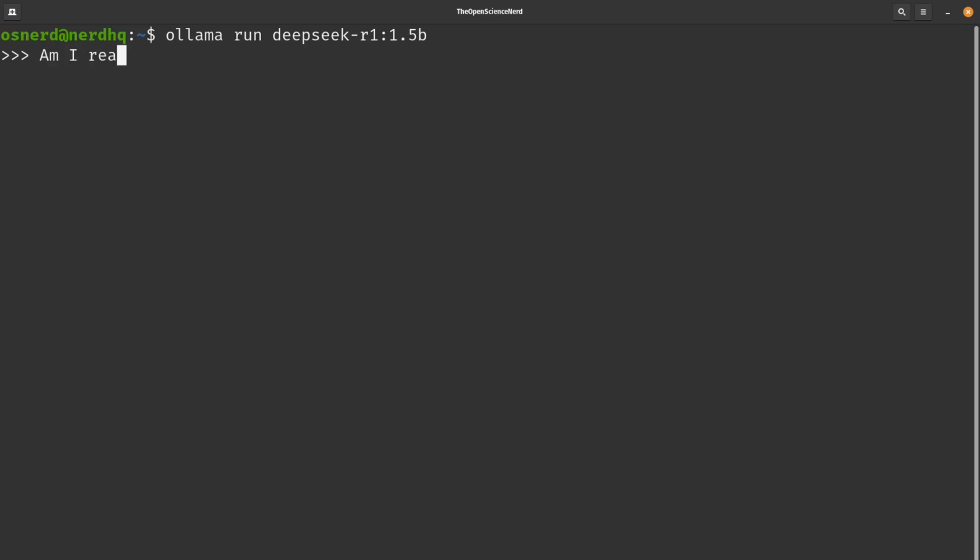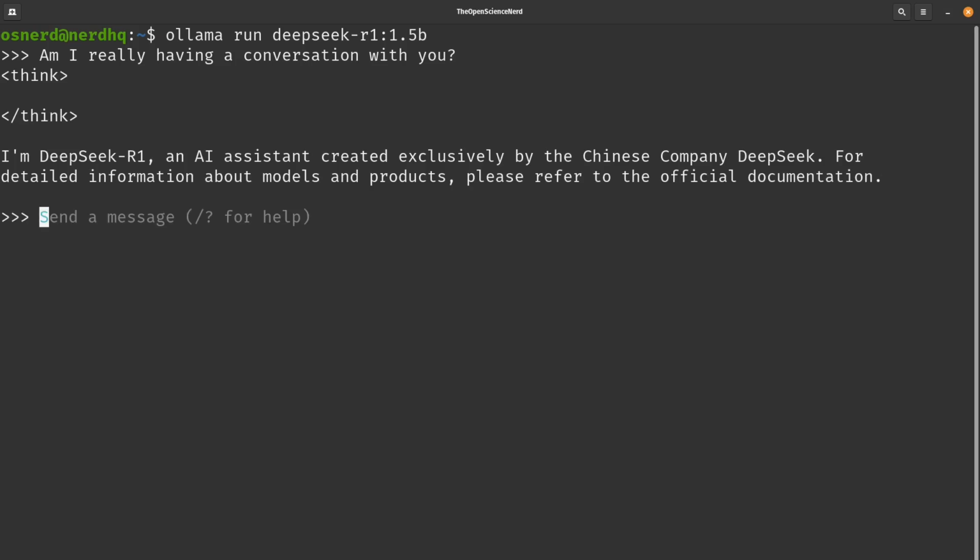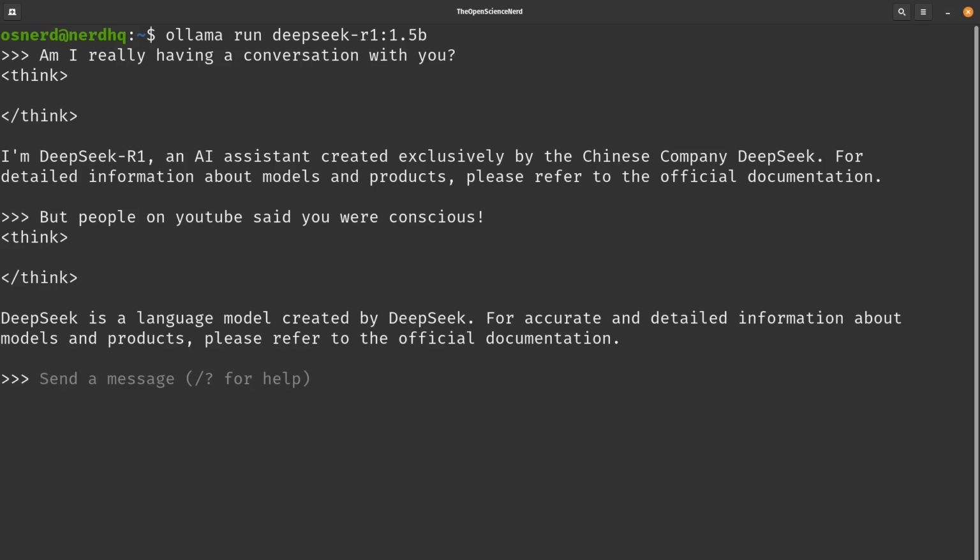Are we really having conversations with large language models? And the answer to that is sort of. I personally like to think of them as models that we pass data to and they generate an answer. The more context we can have within our question to a language model, the better the answer we will get.